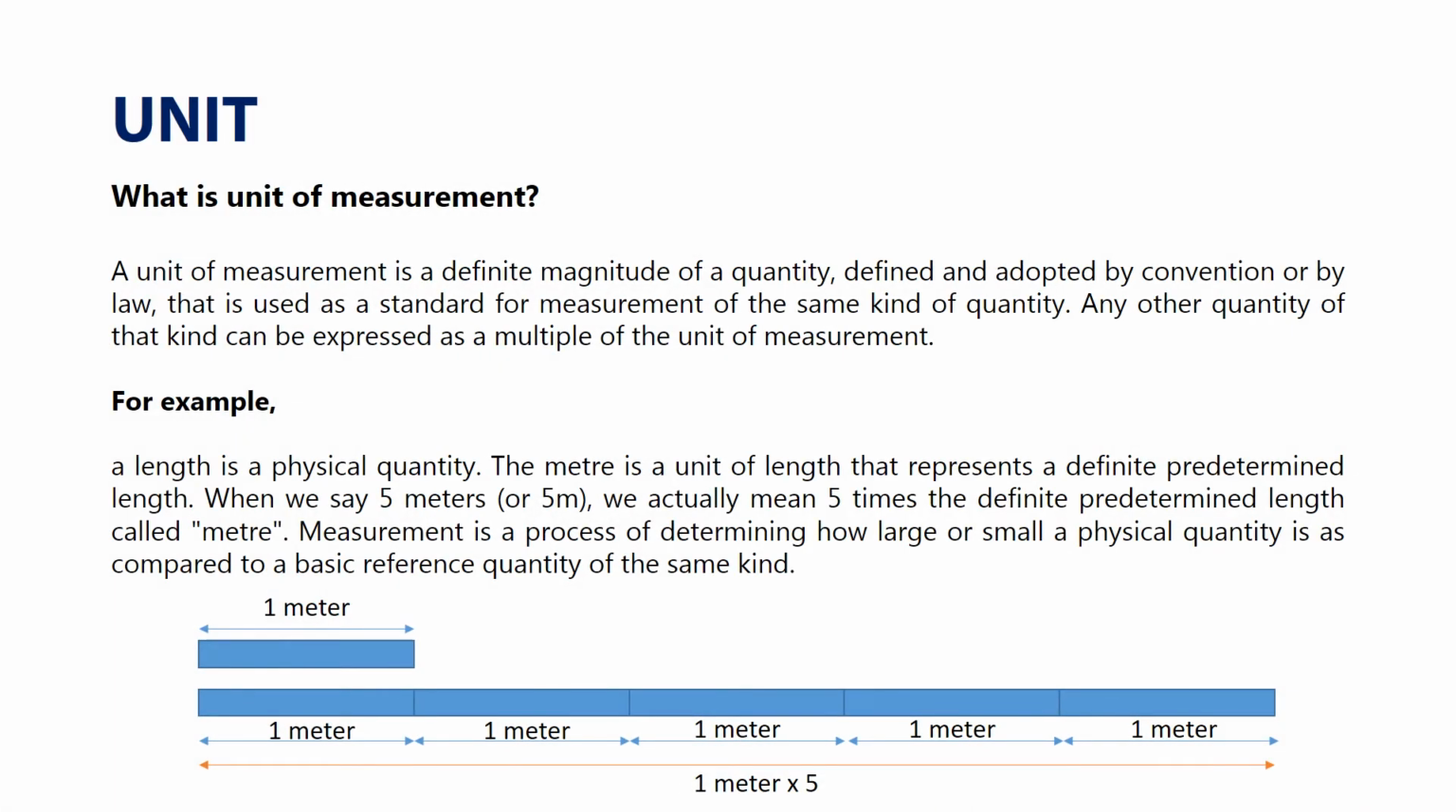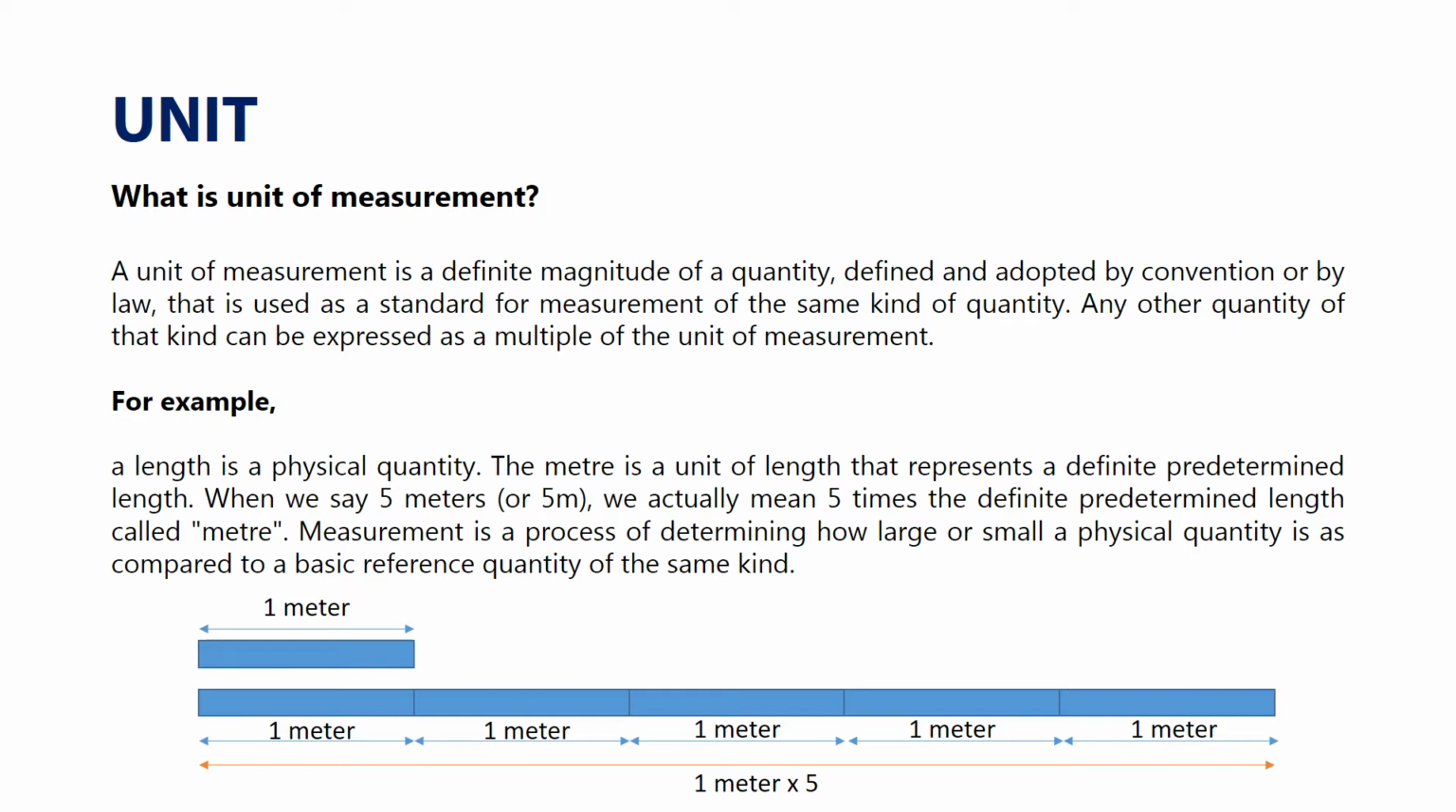What is unit of measurement? A unit of measurement is a definite magnitude of a quantity, defined and adopted by convention or by law, that is used as a standard for measurement of the same kind of quantity. Any other quantity of that kind can be expressed as a multiple of the unit of measurement.